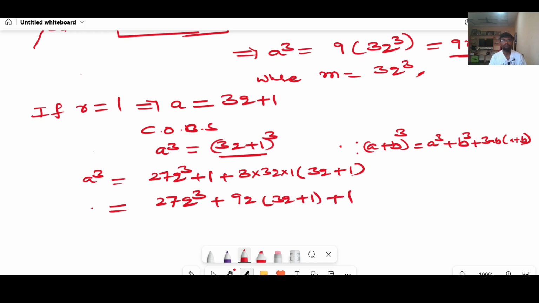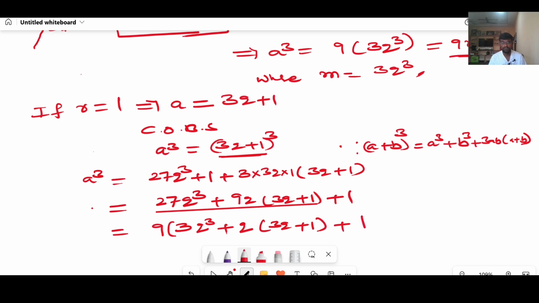Again, if I take 9 as common from these two terms, 9 3s are 27q cube, plus, with 9 already outside, you are left with q into 3q plus 1, plus 1.